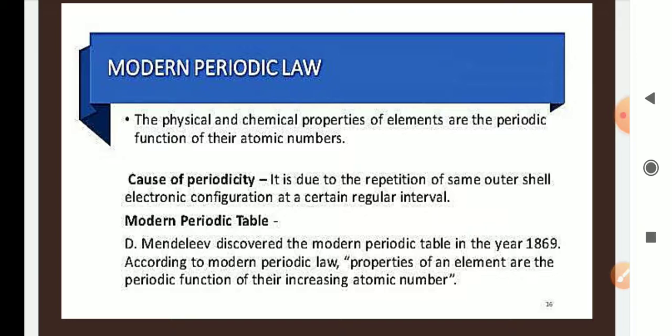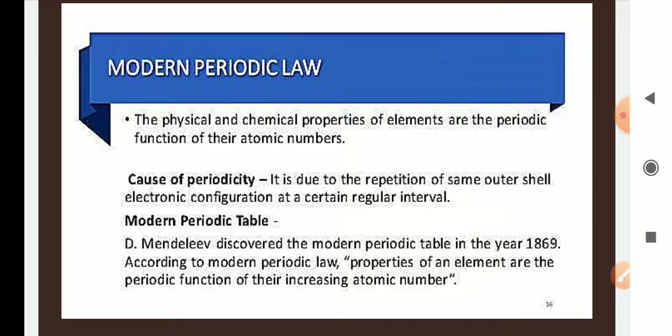Now, the cause of periodicity. It is due to the repetition of the same outer shell electronic configuration at a certain regular interval. Suppose in the case of sodium, 2,8,1, the outermost shell is M. In magnesium also the outermost shell is M, but the number of electrons increases one by one: 2,8,1, 2,8,2, 2,8,3, 2,8,4, like this.